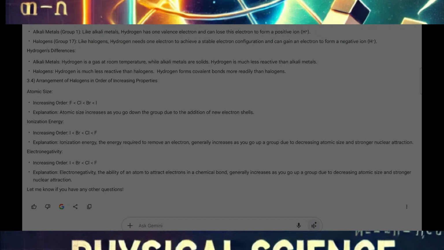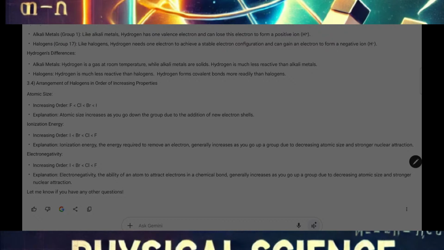The atomic size decreases. So that means just the opposite, when going from right to left, the atomic size will increase. So this is not applying here. The other thing, that is when going from top to bottom in the periodic table, the atomic size increases.